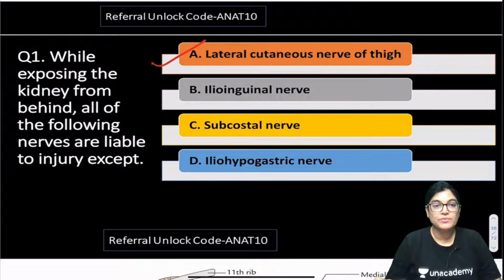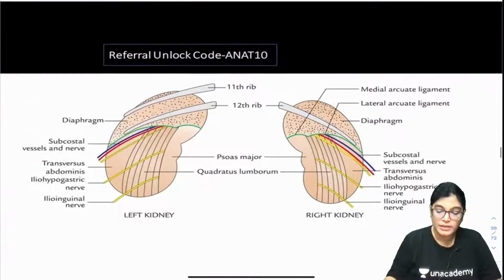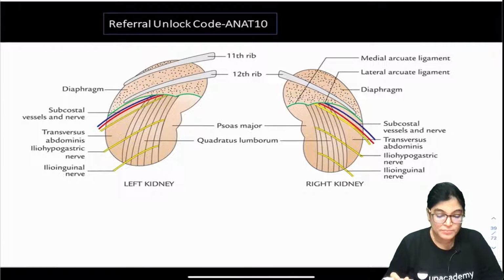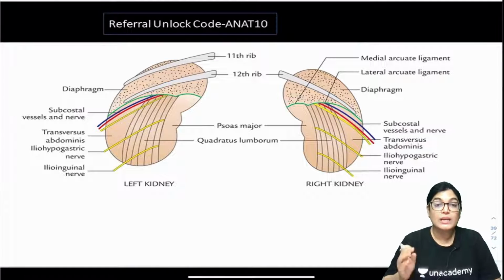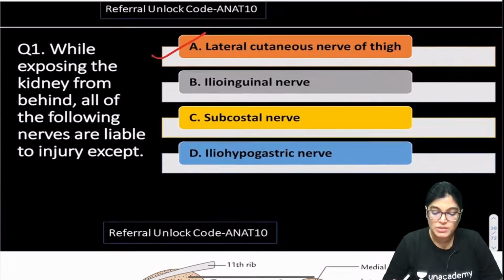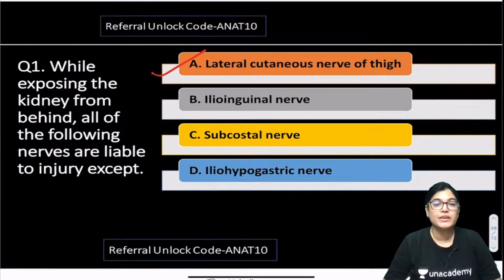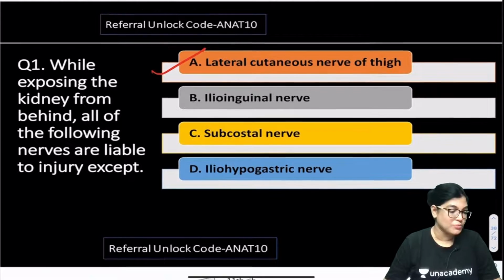In brief, firstly I want to explain and then I will give you the notes also, don't worry about it. Let me show you this diagram. Can all of you see this diagram? Actually the option was nerves. In the options there was subcostal nerve given. Let me just see the options. Yes, subcostal nerve was C, that is absolutely lying in posterior relation. Ilioinguinal and iliohypogastric are also correct.